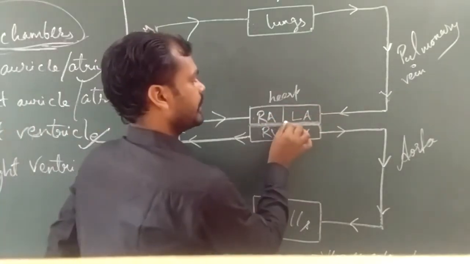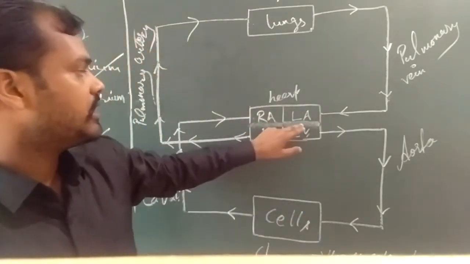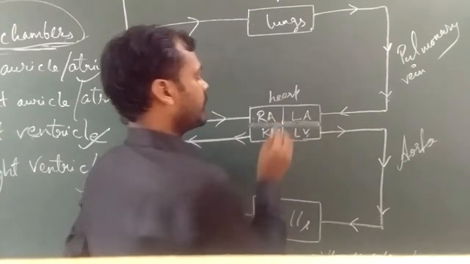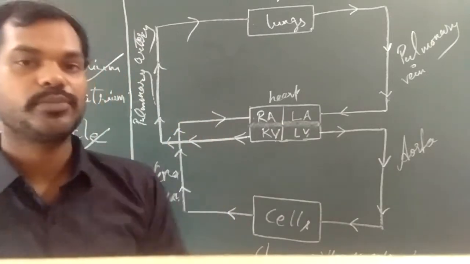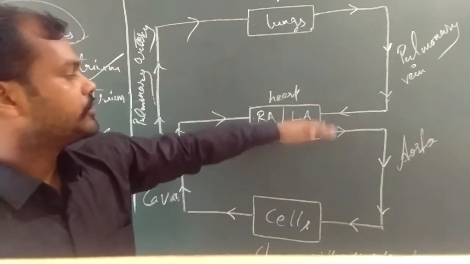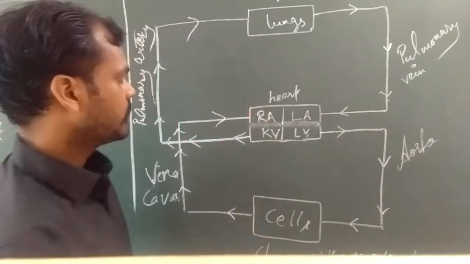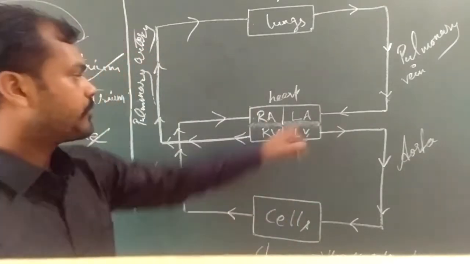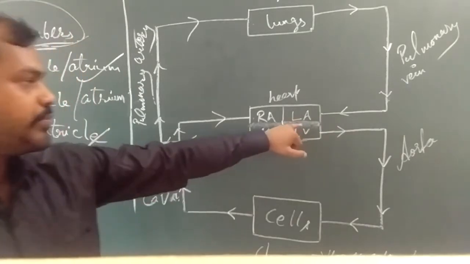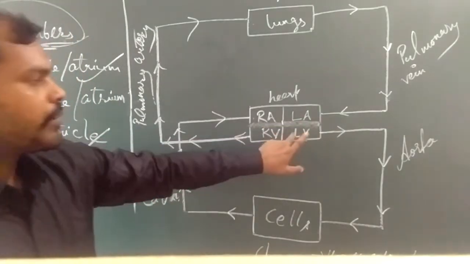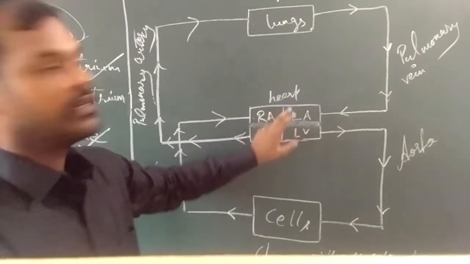Now from the left auricle, you have the valves between the auricle and the ventricle. Between the left auricle and left ventricle, there is the bicuspid valve. The valves are responsible for shifting the blood from the auricle to the ventricle in a unidirectional manner. When the blood reaches the left ventricle, the bicuspid valve will not allow the blood to go back to the left auricle. This is the function of valves.